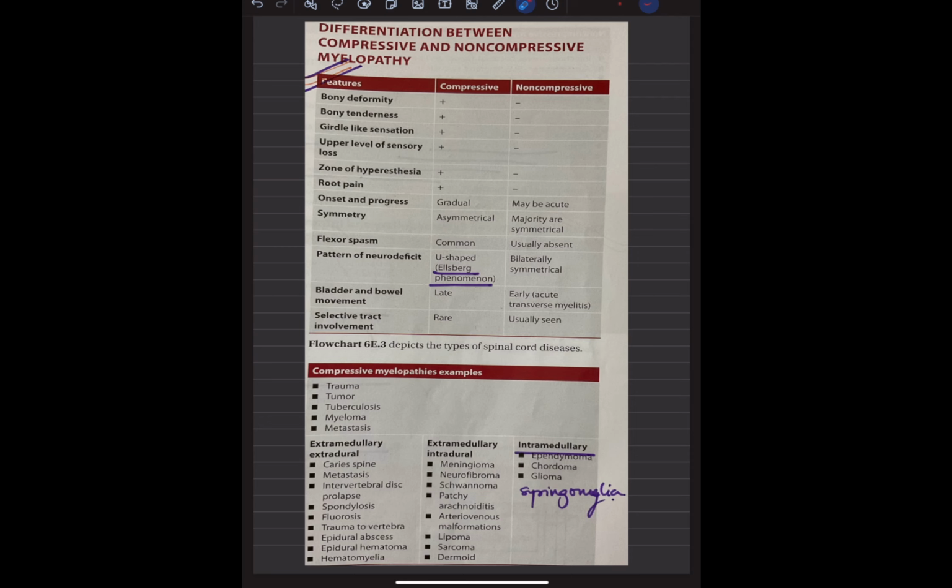And when it comes to non-compressive, remember trauma is an electric shock-like injury, okay. That is a non-compressive one. So it would be acute onset. One of the things is a transverse myelitis. Okay, so that would have acute involvement of bowel and bladder. Then it will be symmetrical, and usually there would be flexor spasm absent. They are symmetrical, and mostly it is an acute one. Okay, and the other features like bone deformity, bony tenderness, girdle-like sensation, zone of hyperesthesia, then the root pain, upper level of sensory loss, this is all not present.